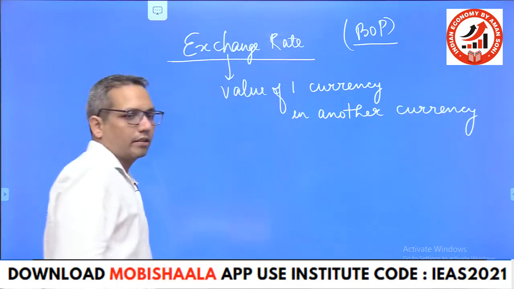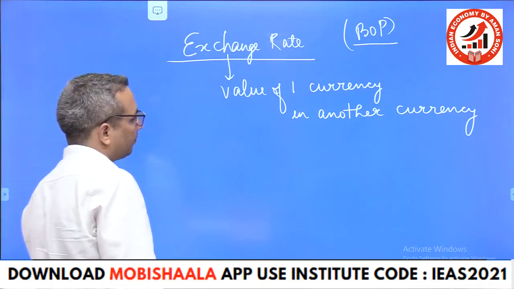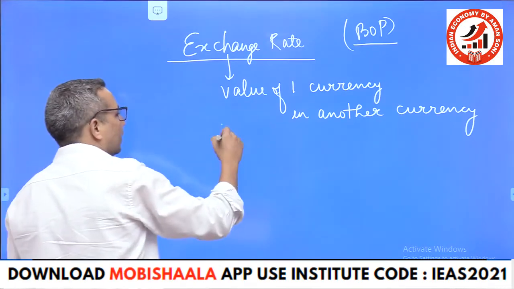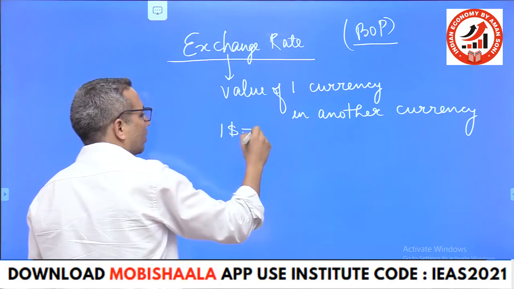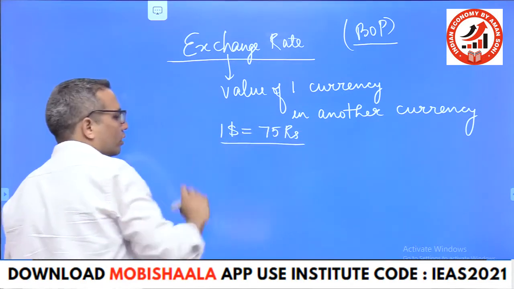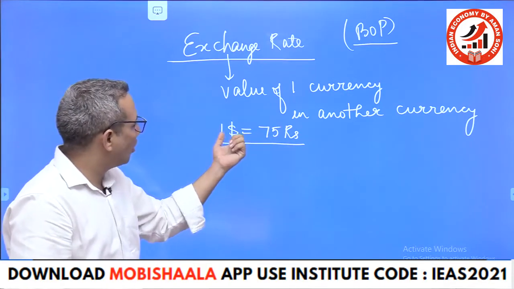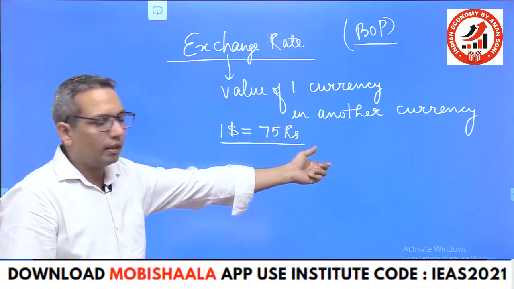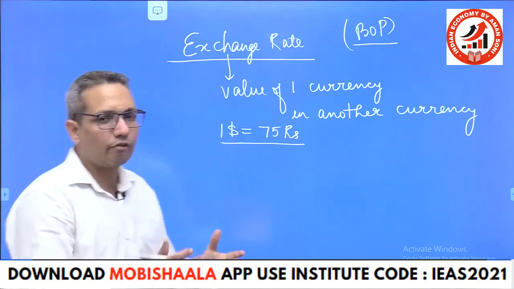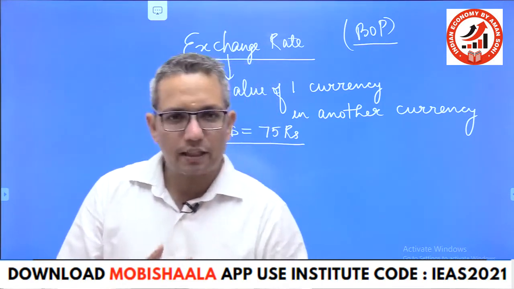For example, if we say that $1 equals 75 rupees, so this is the exchange rate. That is, if we give $1, what are we getting in return? That is called exchange rate. That is, if we are exchanging two currencies, what are we getting in return? That is called exchange rate.